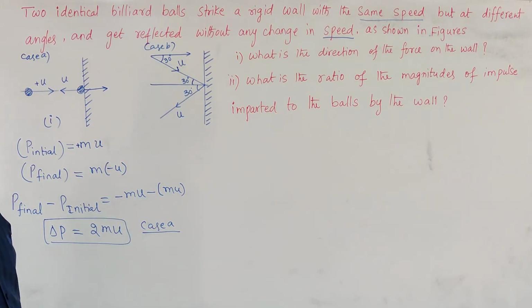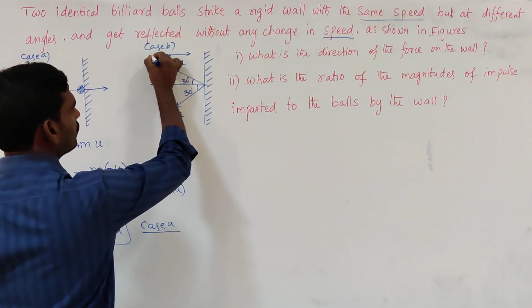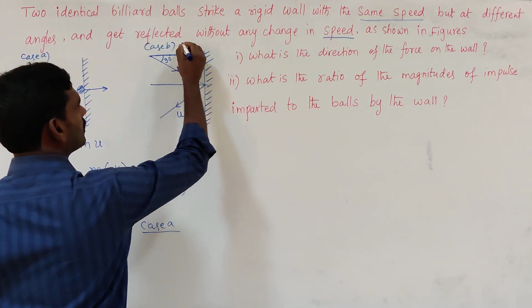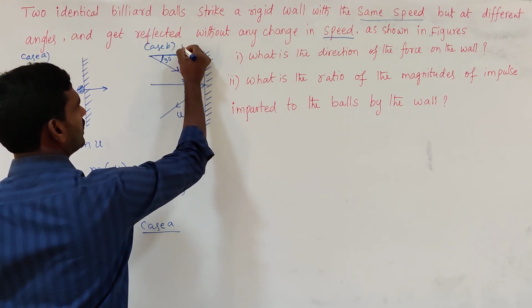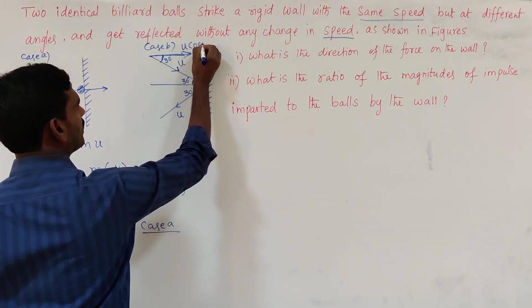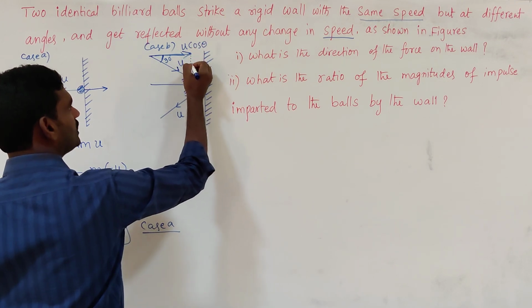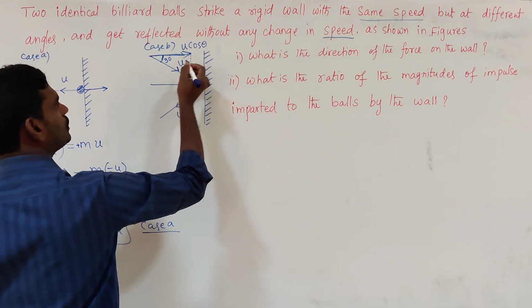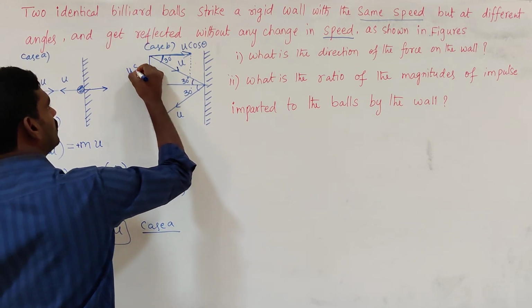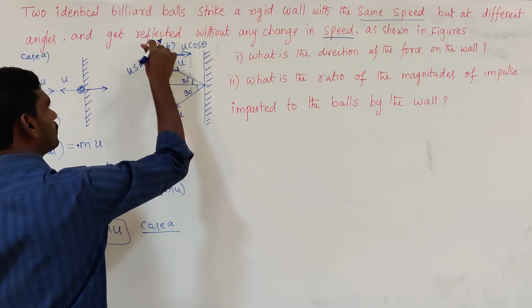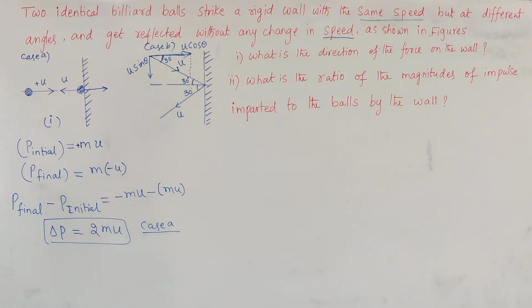We can resolve into components. One component will be along this direction, that is, this is adjacent to theta, so it will become u cos theta. And the opposite side is nothing but u sin theta. So here u sin theta is pointing downwards.